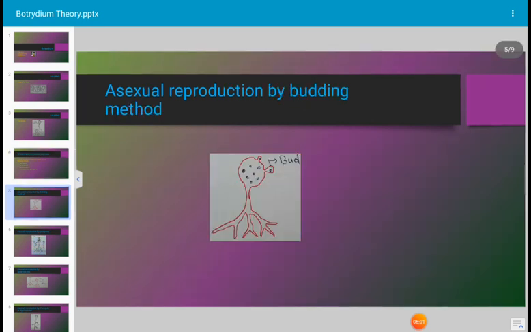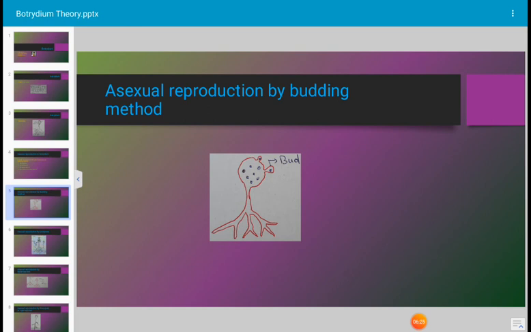Next, let us see the asexual reproduction of Botrydium by the budding process. The aerial balloon shaped part, or vesicle, of Botrydium produces very small protuberances on the surface which gradually increase in size.